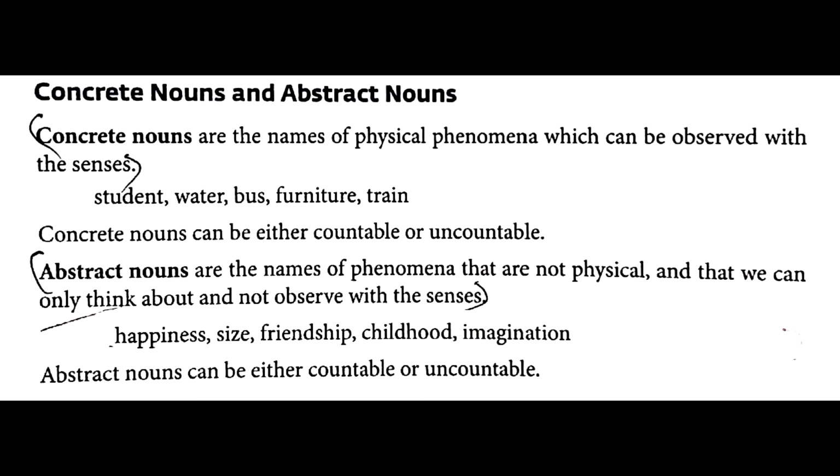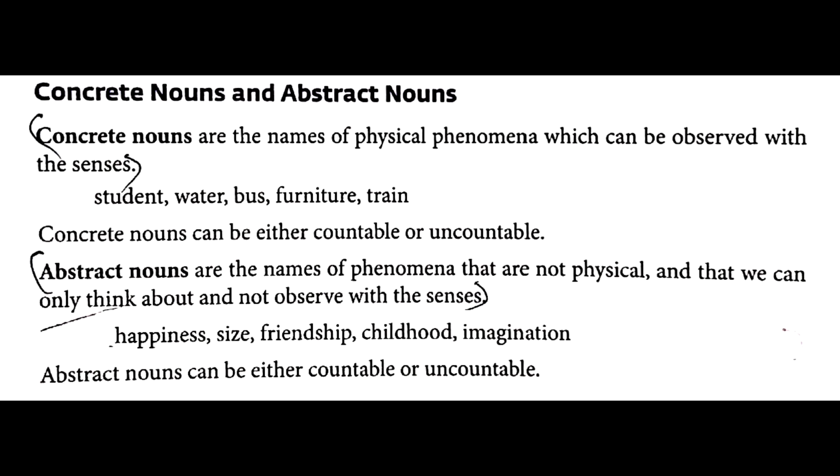Student, water, bus, furniture, train. Concrete nouns can be either countable or uncountable. Next one we have abstract nouns. Abstract nouns are the names of phenomena that are not physical. See the difference between both of them, concrete and abstract. Your student is there where you can touch him, you can feel him, you can understand.